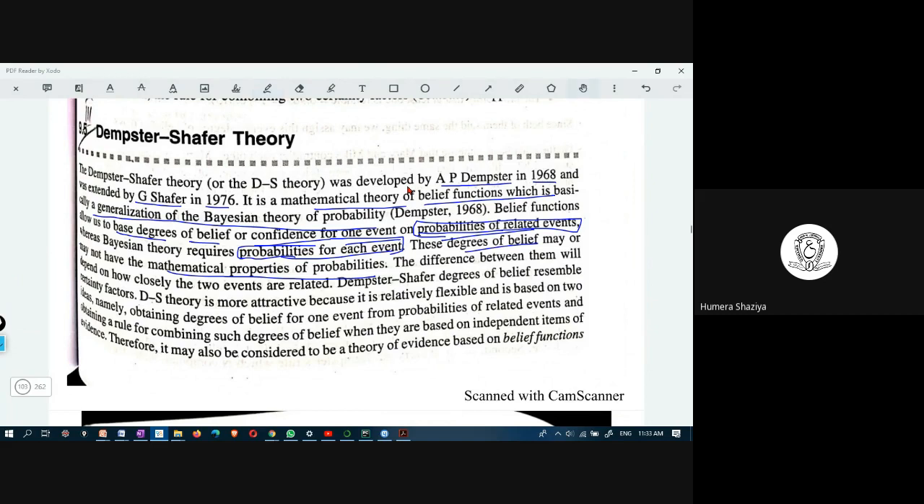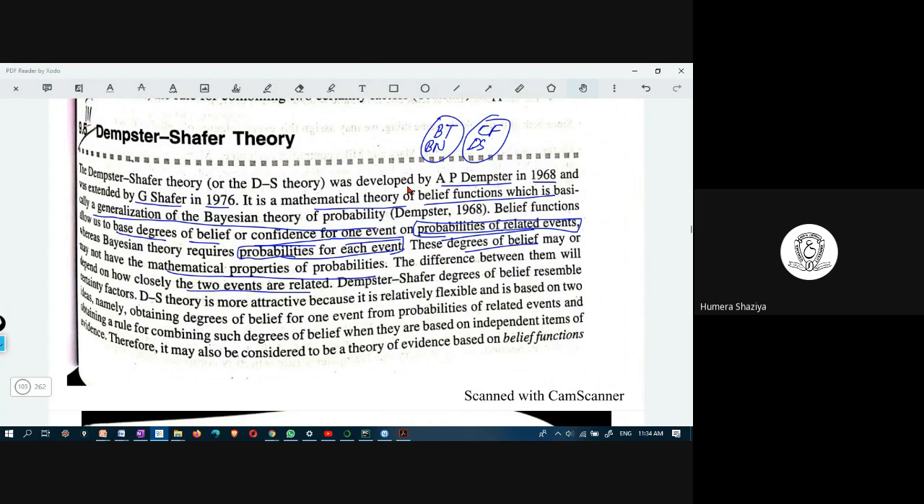So the difference between them will depend on how closely two events are related. Dempster-Shafer degrees of belief resemble certainty factor. You can group these four probability concepts into two groups: Bayes theorem and Bayesian network as one group, and certainty factor theory and Dempster-Shafer theory as another group. These two are related and these two are related.